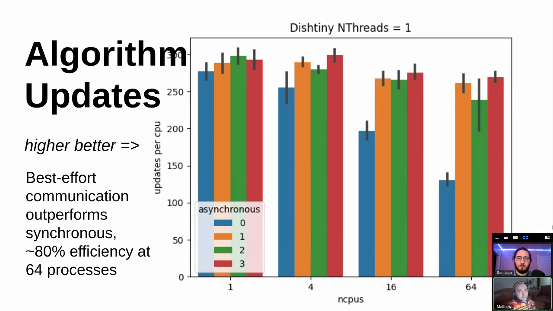At 16 and 64 CPUs, we are seeing significantly better performance of the asynchronous best effort model compared to the synchronous model. In fact, we're seeing about twice as much efficiency at 64 nodes for this asynchronous best effort model.